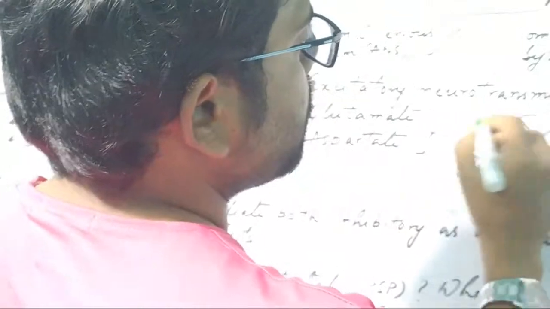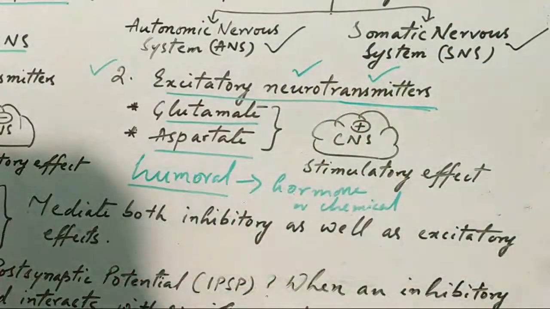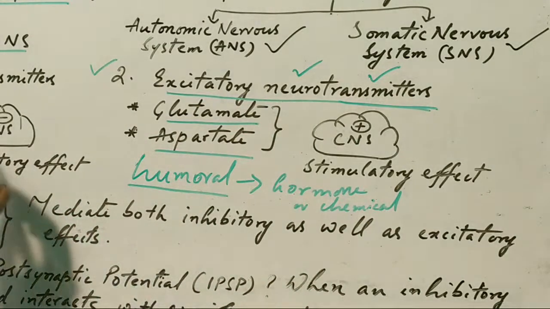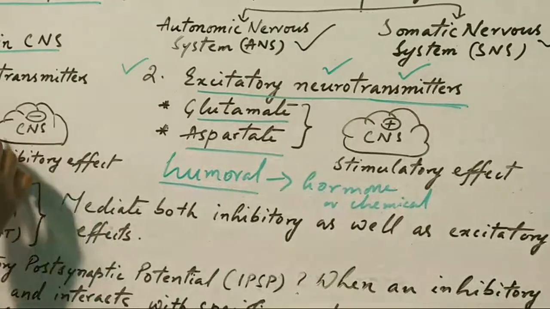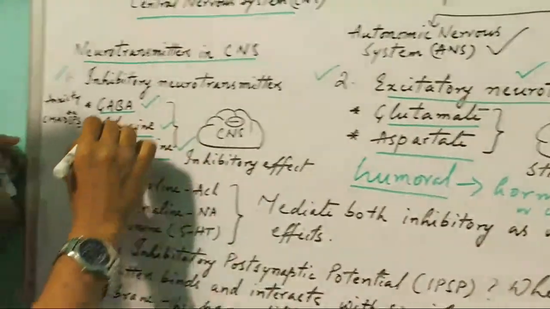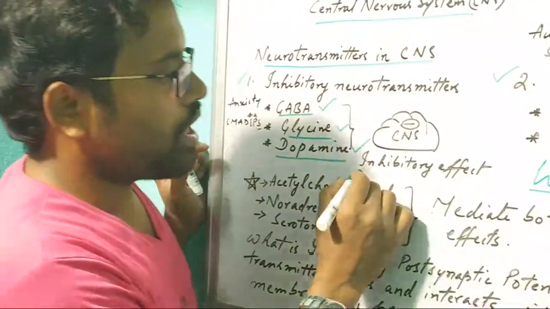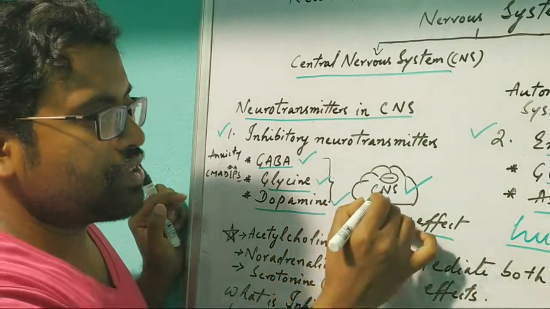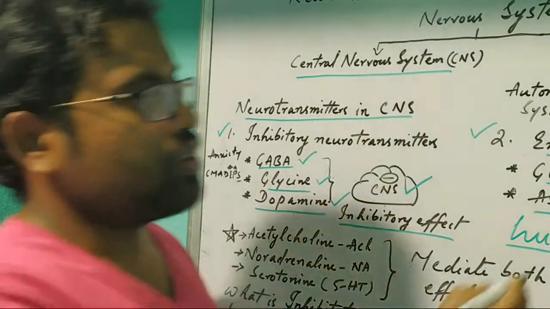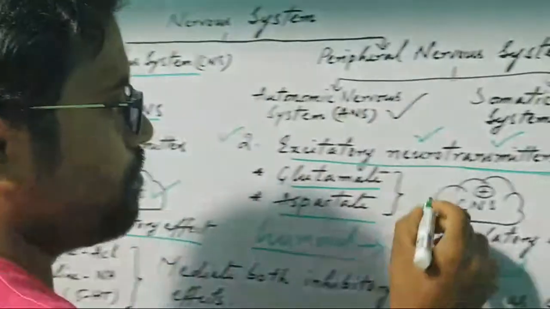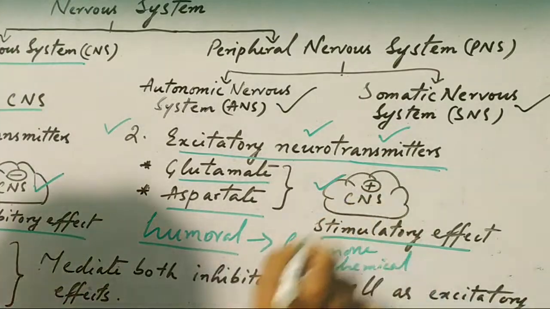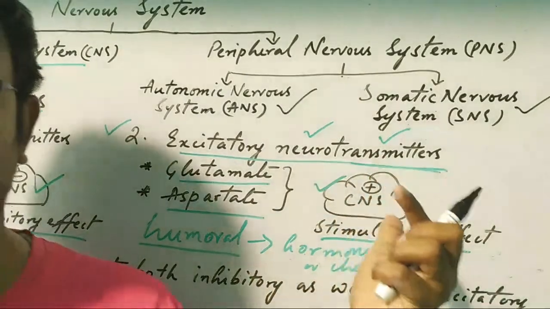Neuro means nerve, transmission means some signal, conduction or transferring of some signal. Okay, so what do inhibitory neurotransmitters do? These neurotransmitters have an inhibitory action or effect on the CNS. That's why I kept CNS with a minus sign. These excitatory neurotransmitters have a stimulatory effect on the CNS. That's why I put a plus sign here.